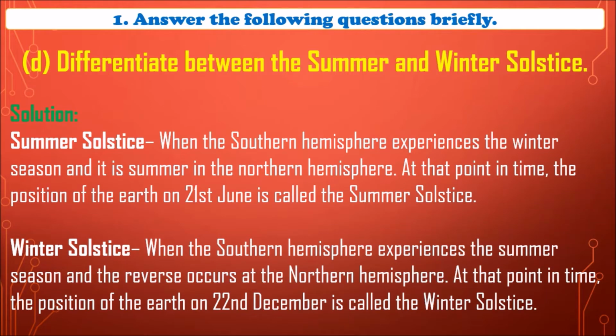Difference between the summer and the winter solstice. Summer solstice: the southern hemisphere experiences the winter season and it is summer in the northern hemisphere. At that point in time, the position of the Earth on 21st June is called the summer solstice. Winter solstice: the southern hemisphere experiences the summer season and the reverse occurs in the northern hemisphere. At that point in time, the position of the Earth on 22nd December is called the winter solstice.